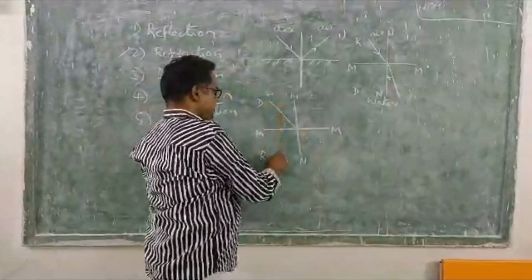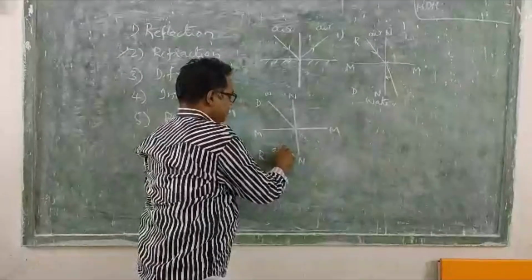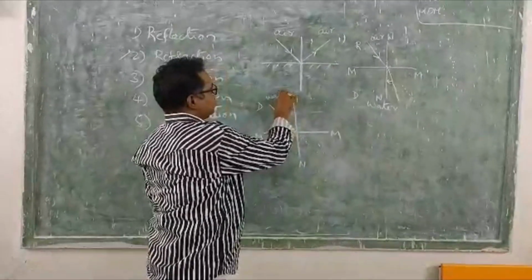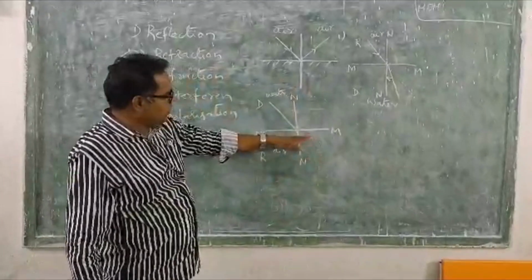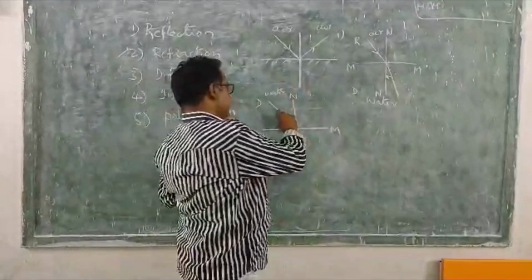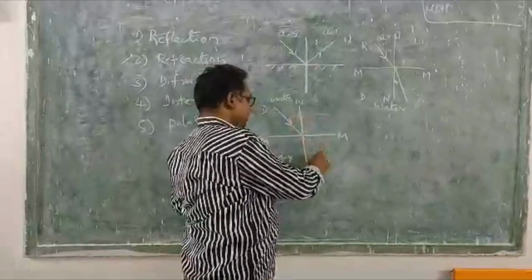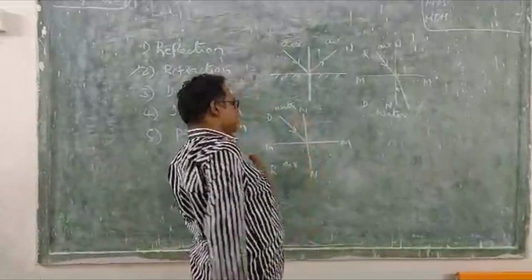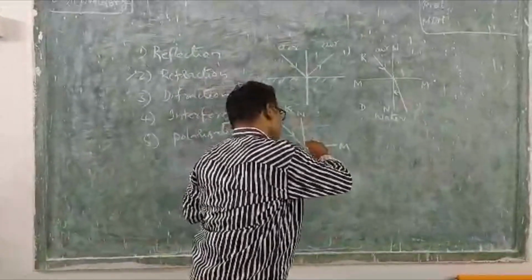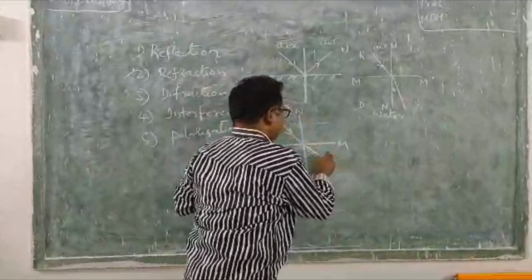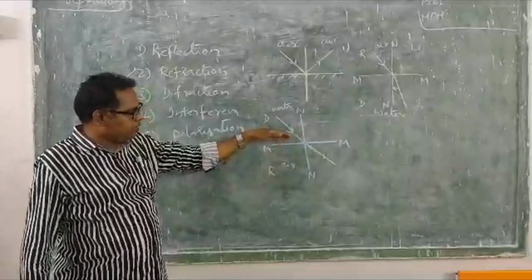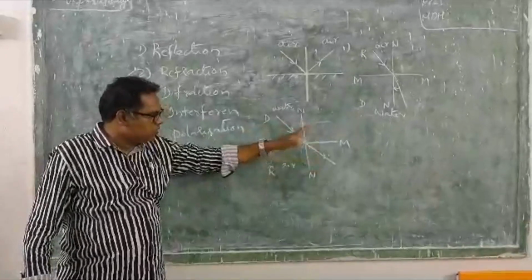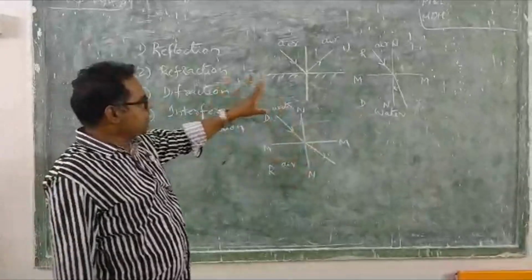This is water, this is air, you say. But when it travels from denser medium to rarer medium, it moves away from the normal. So these are the two cases.